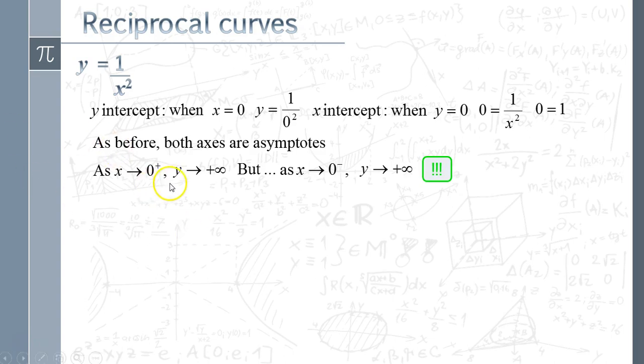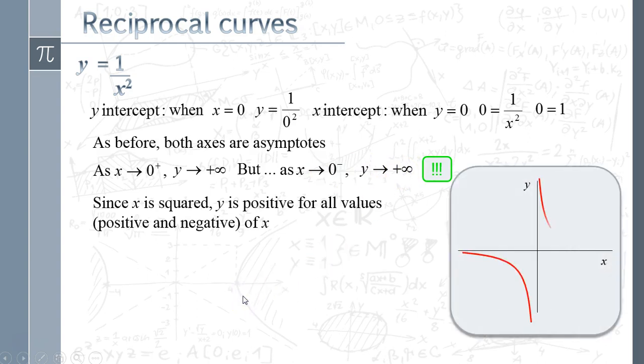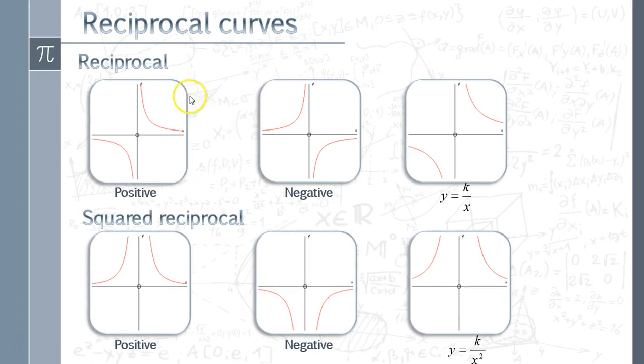So when x is positive, the y value disappears off the top of the graph. When x is negative, the y value disappears off the top of the graph. And that's because of the squaring. So there's our y equals 1 over x. But in this case, 1 over x squared looks like that. So just to tidy all that up, what we've got is our positive reciprocal, negative reciprocal, same shape, but the curve is appearing in the other two quadrants.